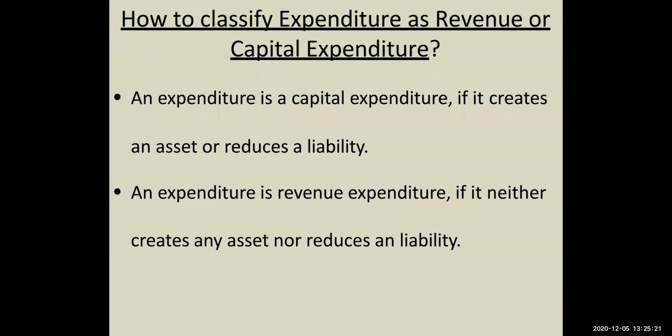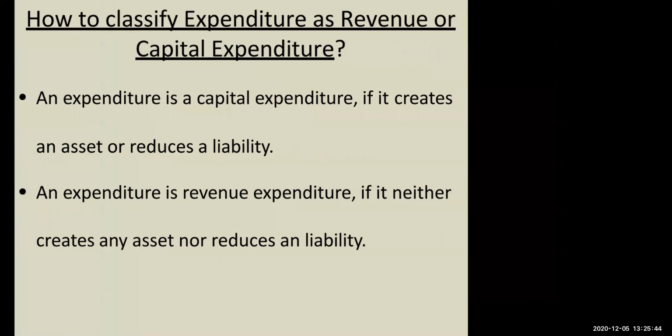So how to classify expenditure as a revenue or capital expenditure? As we said, now summing up, an expenditure is a capital expenditure if it is creating any asset or reducing a liability. An expenditure is a revenue expenditure if it neither creates any asset nor reduces any liability.